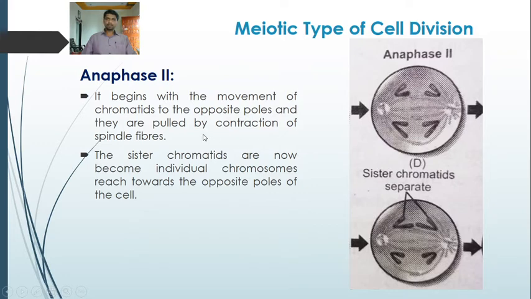So this movement of the chromatids to the opposite poles by the contraction of the spindle fibers is characterized by anaphase second. And the sister chromatids now become individual chromosomes that reach towards the opposite poles of the cell. So this is the anaphase second.